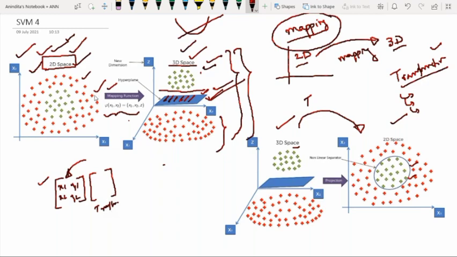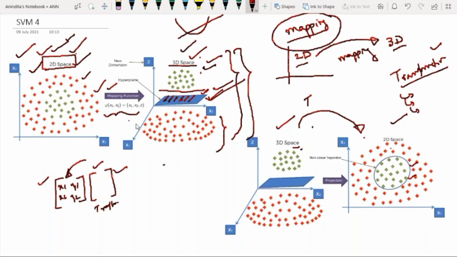Here we are transforming 2D to 3D, so you need this kind of calculation once. Then after finding the hyperplane, you have to transform it from 3D to 2D. Again you need this kind of calculation. Implementing these calculations is more complex and very difficult.